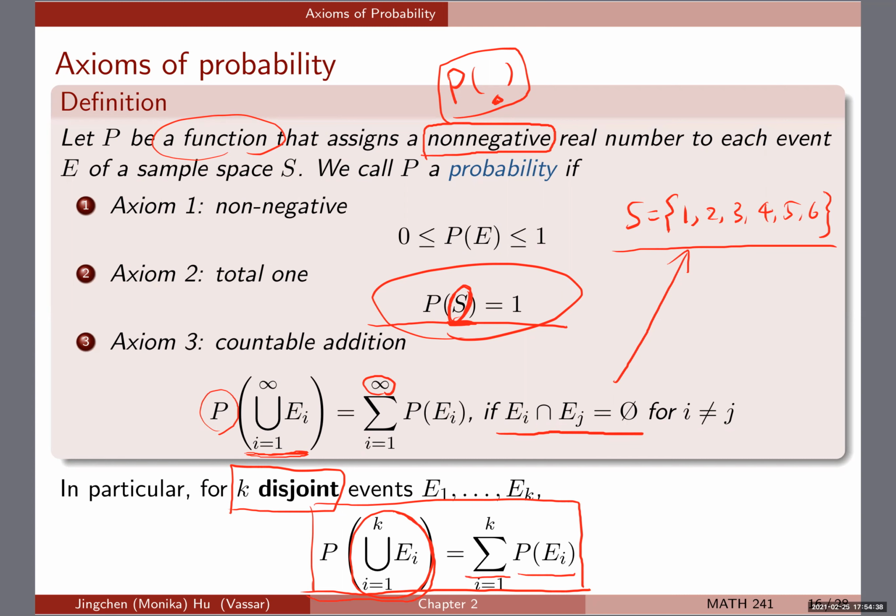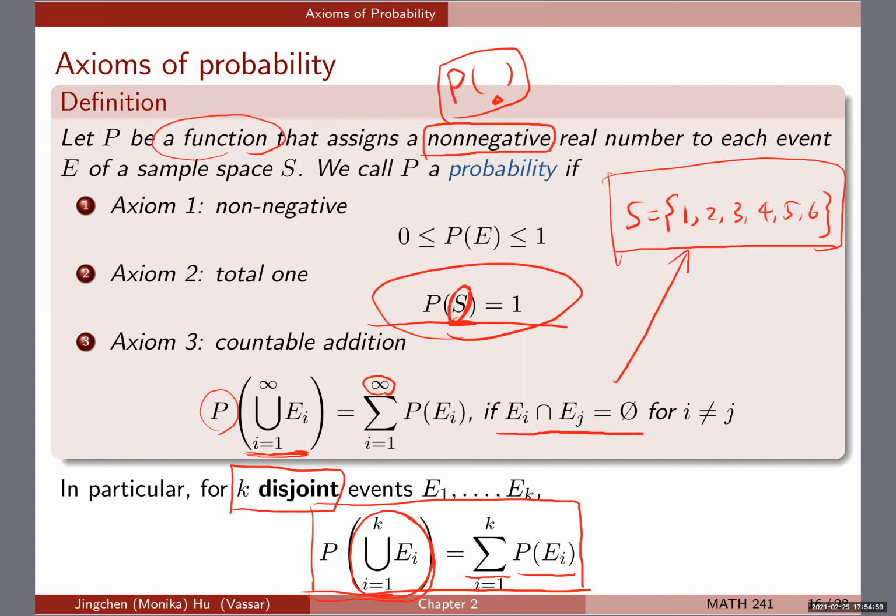As an example, let's say the left-hand side is the probability that if I toss a die, I can get 1 or 2. Remember, union means A or B, so the left-hand side is getting 1 or 2.